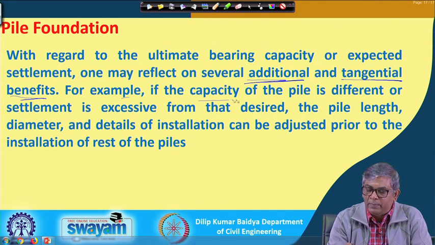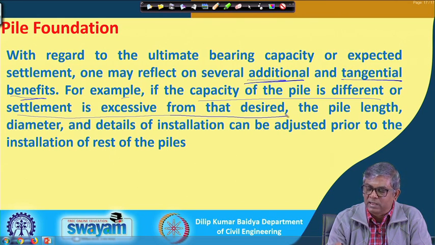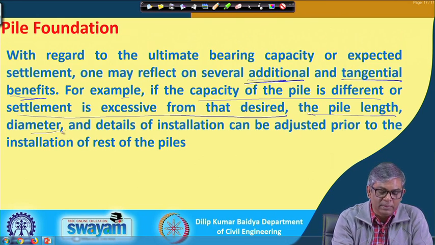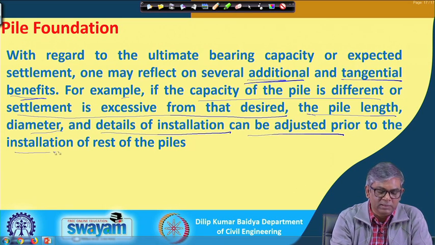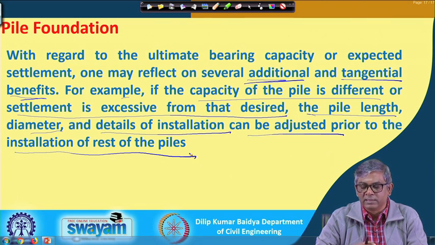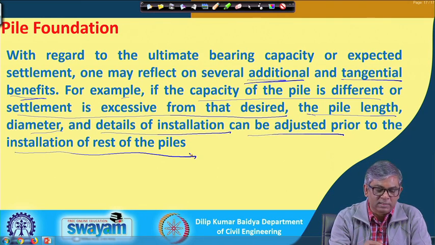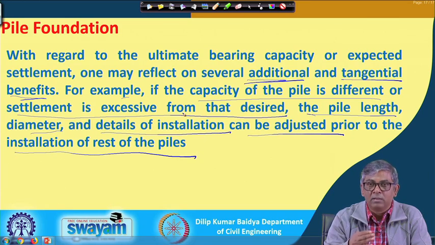For example, if the capacity of the pile is different or settlement is excessive from that desired, the pile length, diameter and details of installation can be adjusted prior to the installation of the rest of the piles. So, while doing the test, if I see this, then obviously either you have to change the diameter, or the length, or the installation method.